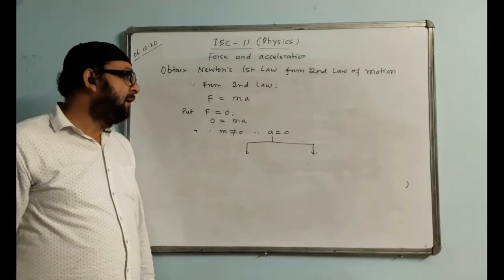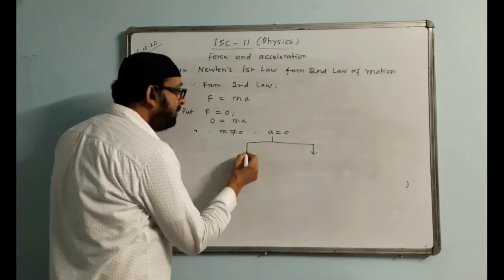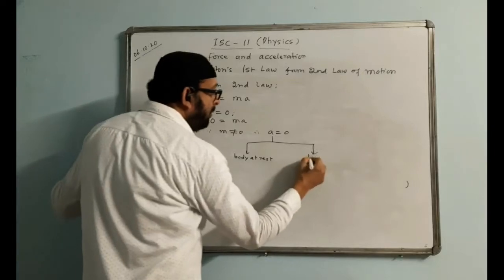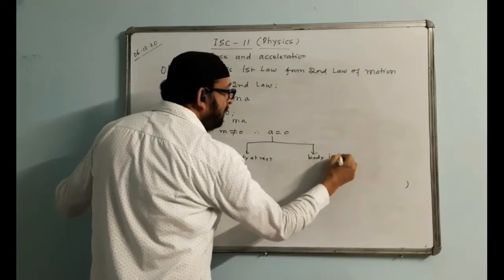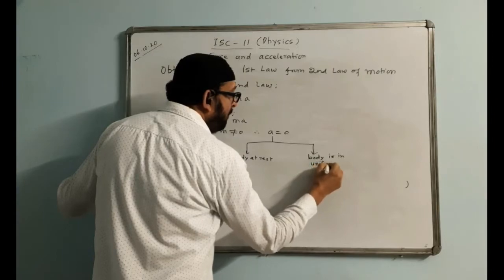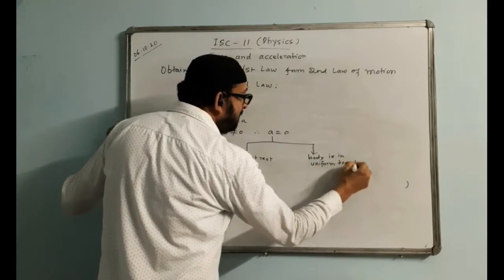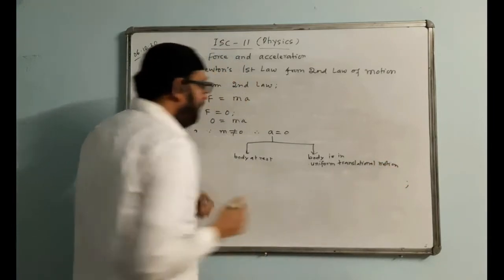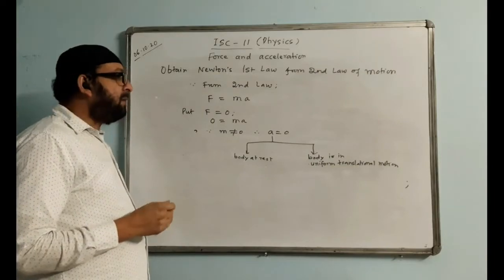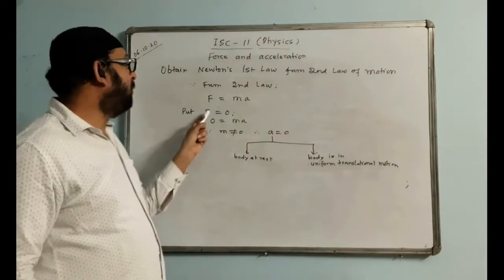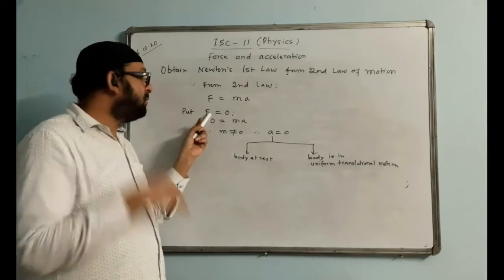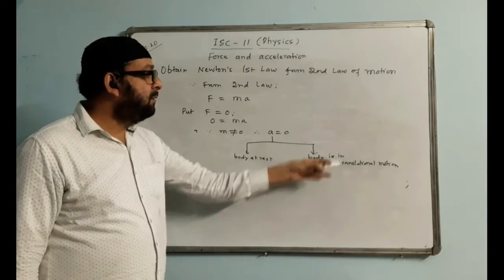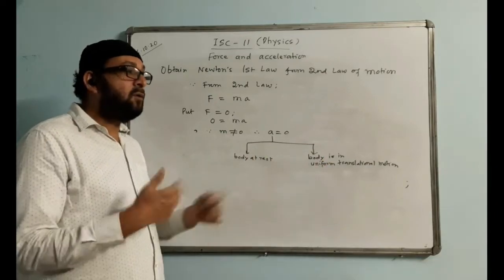So there are two possibilities. We can have a body at rest, or we write a body is in uniform translational motion. What conclusion do we draw from it? When force is not there, in the absence of external force, the body will remain at rest or the body will remain in uniform translational motion. That is what Newton's first law says.